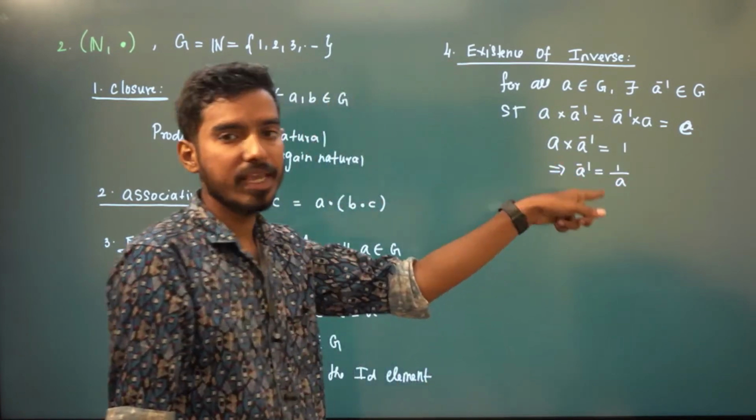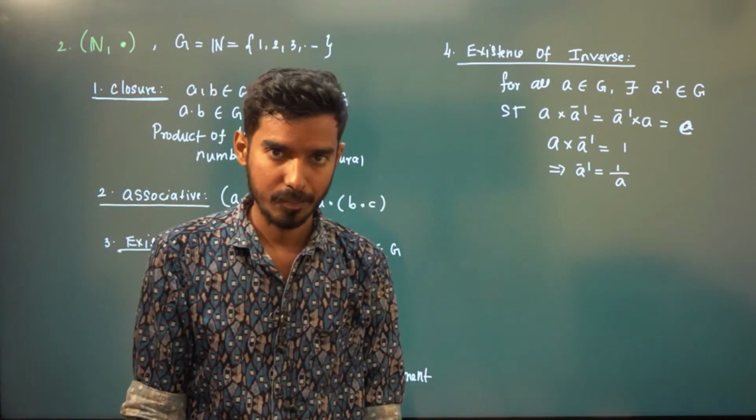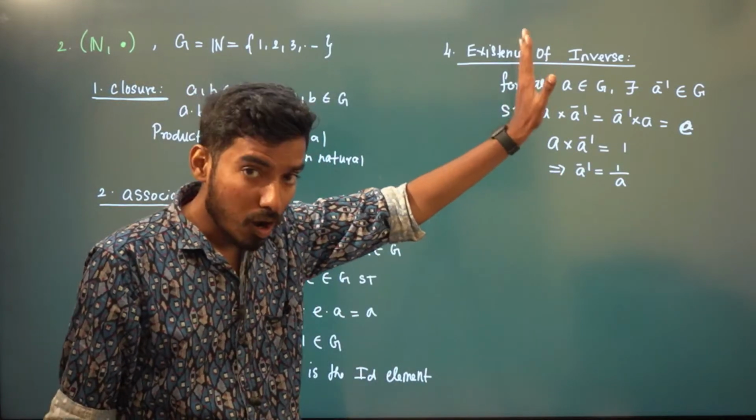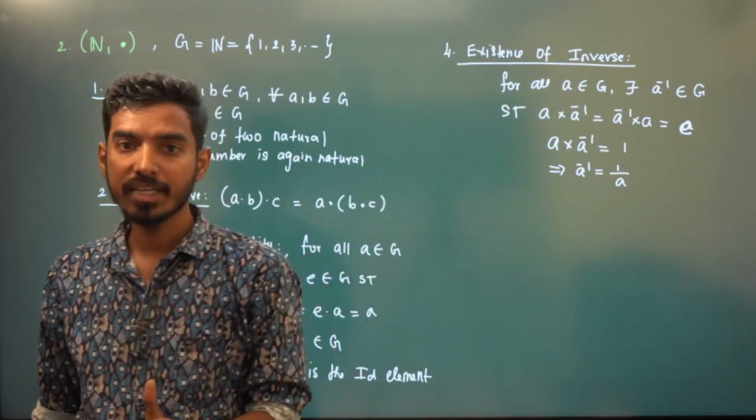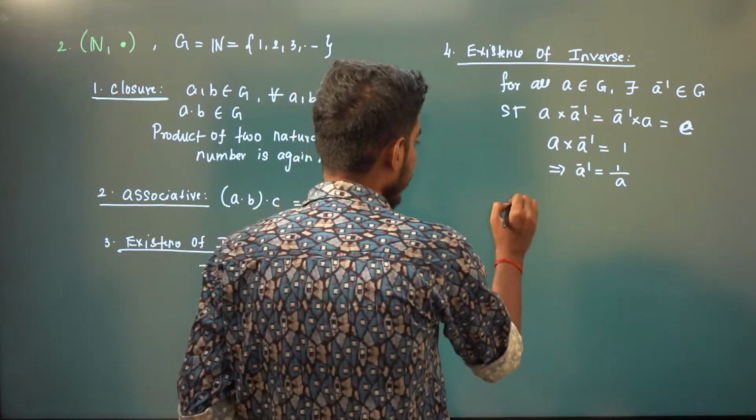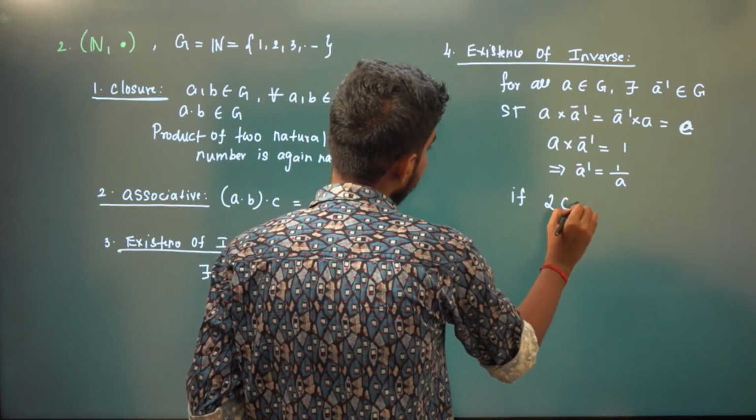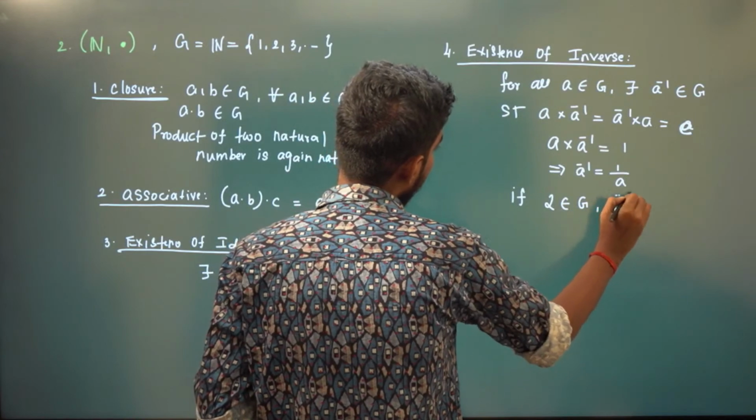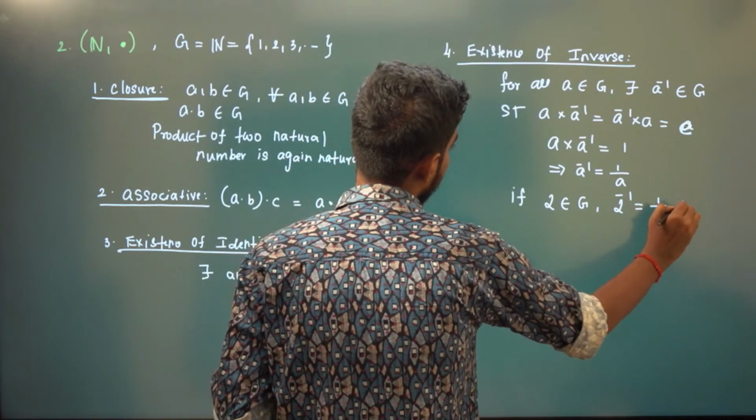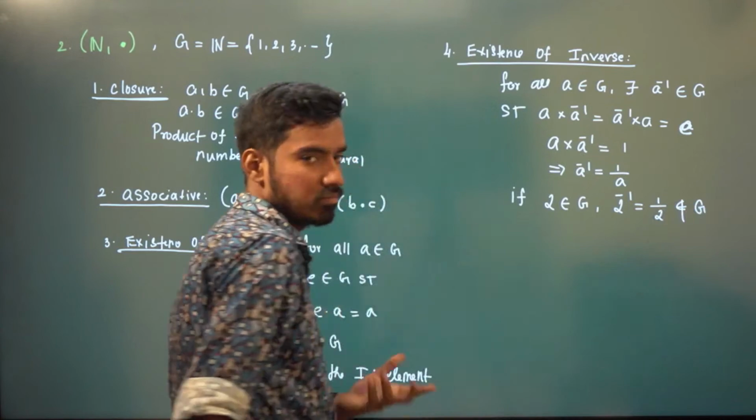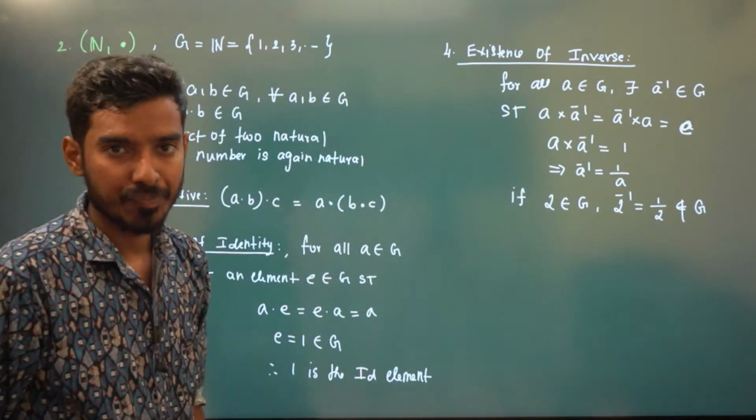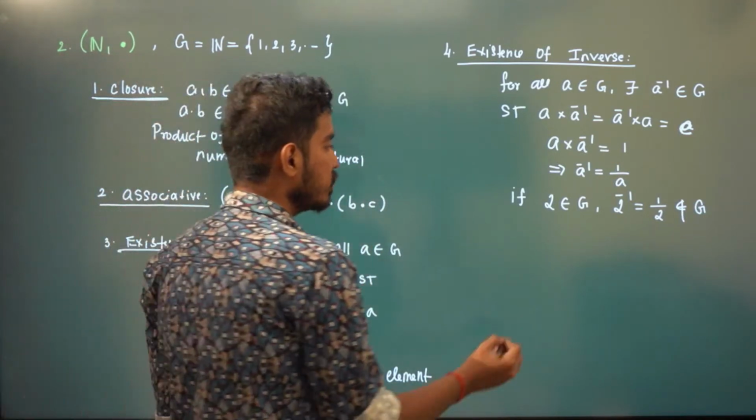Then only we will have A and A get cancelled. That will give you 1. For all A, there should exist A inverse. If I take 2 in G, but 2 inverse is what? 1 by 2. This doesn't belong to G. 1 by 2 is not a natural number. Yes or no? So that means inverse does not exist.